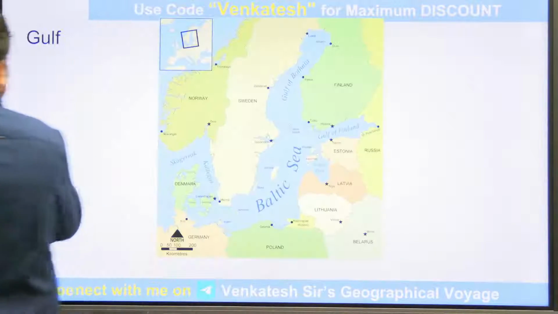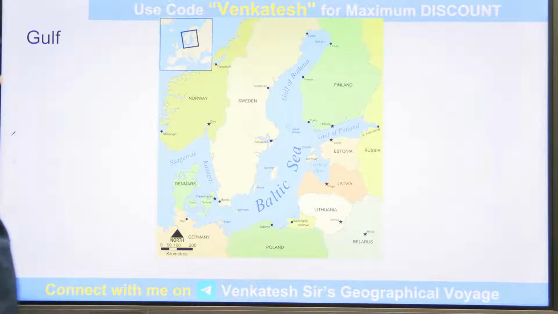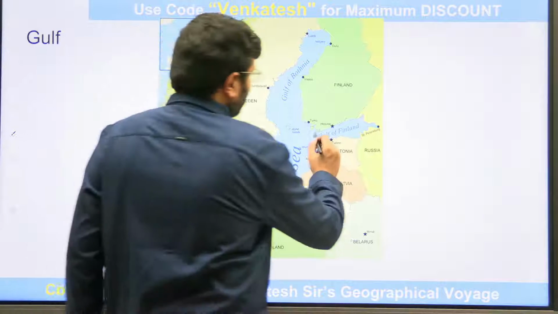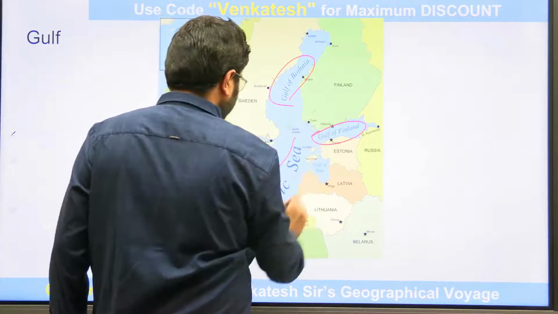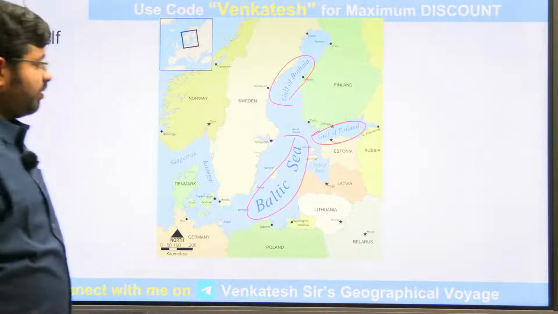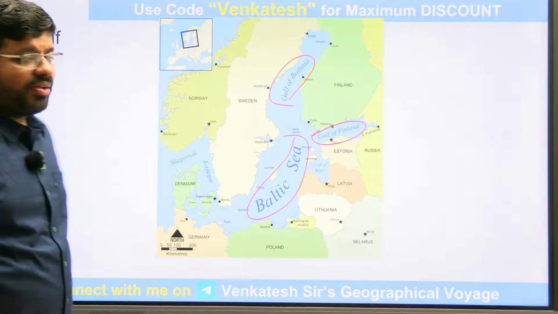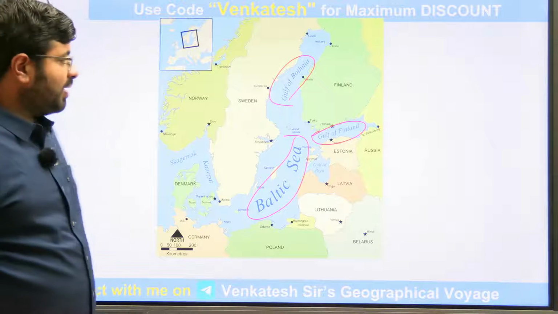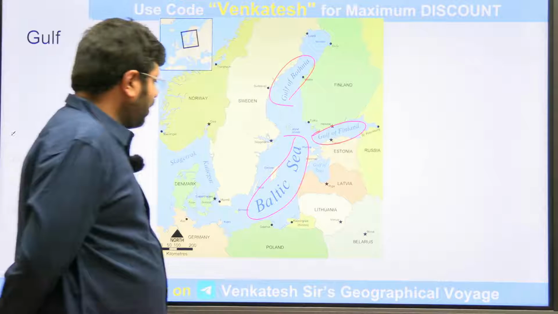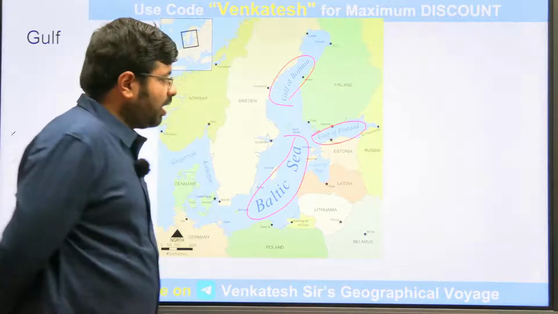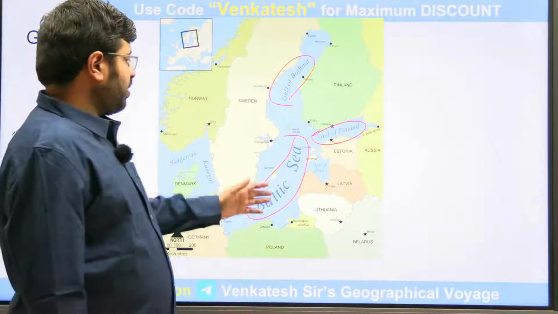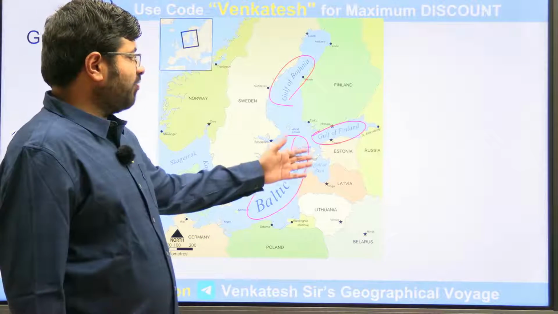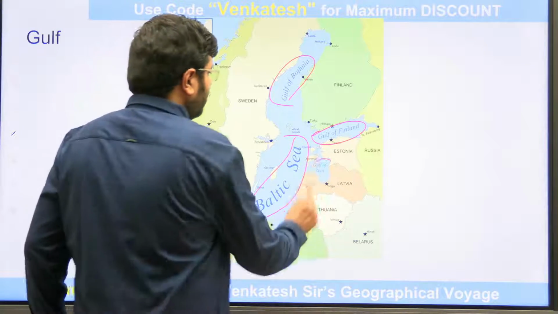Then moving further, Baltic Sea. You can see here Gulf of Finland, Gulf of Bothnia associated with the Baltic Sea, all the way in Europe. So Baltic Sea becomes important. Baltic Sea's Gulfs, Bothnia, Gulf of Finland. Tomorrow I may ask you, which of the following is the northernmost within the Baltic Sea: Gulf of Finland, Gulf of Riga, Gulf of Bothnia.